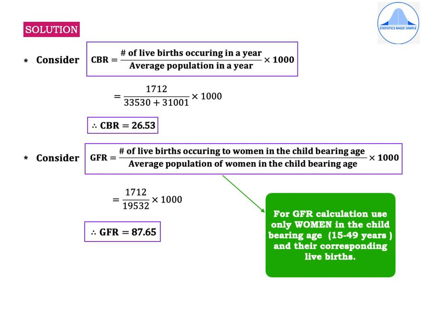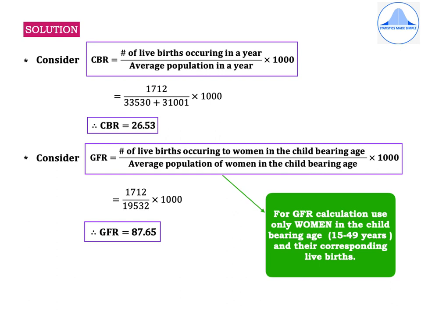And you take a look at the corresponding female population values, which are 7,888, 3,444, 3,800, 4,400, and the total of these values is 19,532, and the total number of live births for these age groups is 1,712.